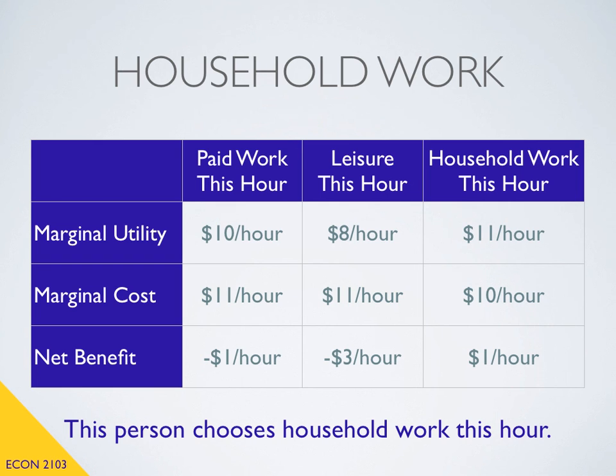Now this helps us to understand a little bit better about why some people choose to be a stay-at-home parent. It's because those people have a viable option to do more of this third option besides leisure and household work. And because they have that viable choice, for those people, that third option is the most valuable. And so they choose to be a stay-at-home parent instead of a parent that works outside the home.